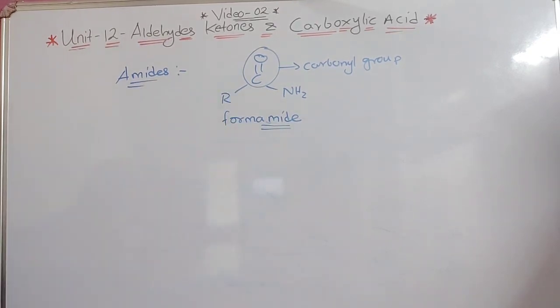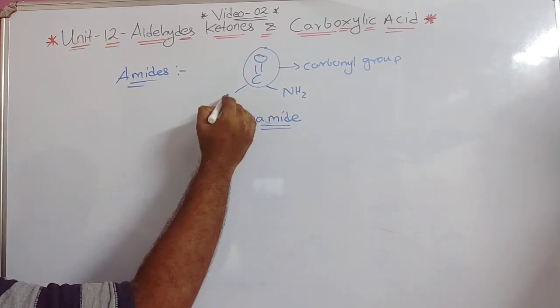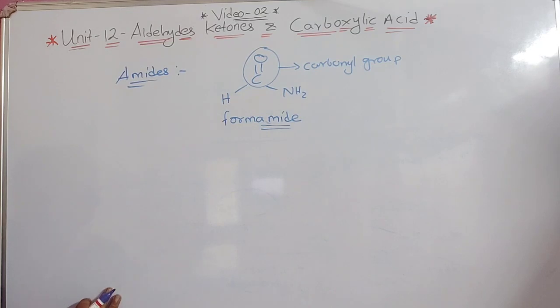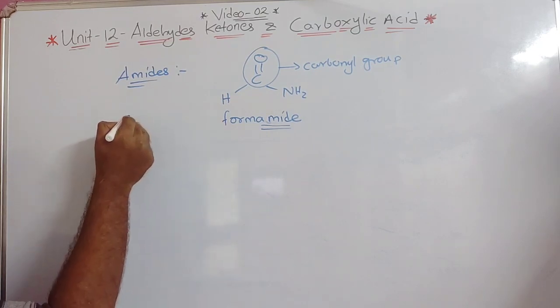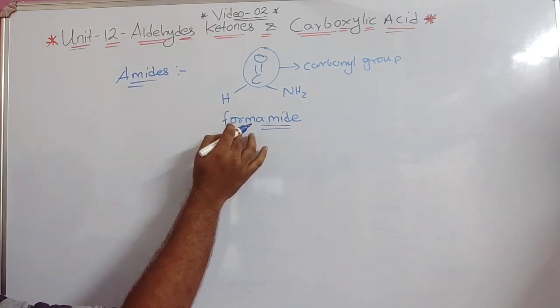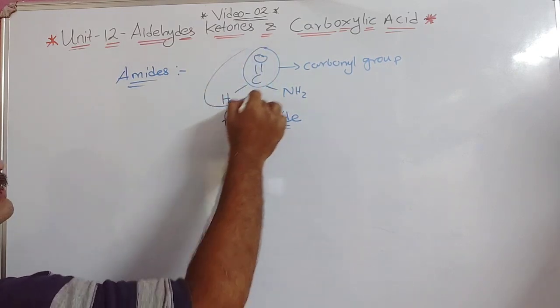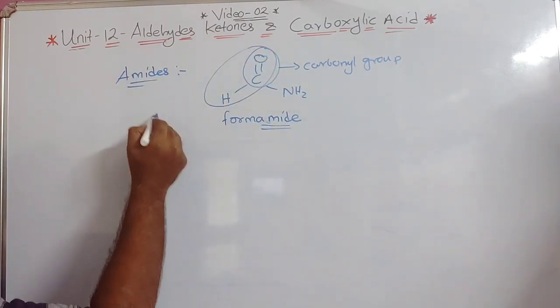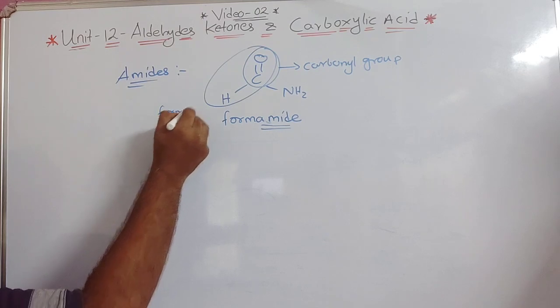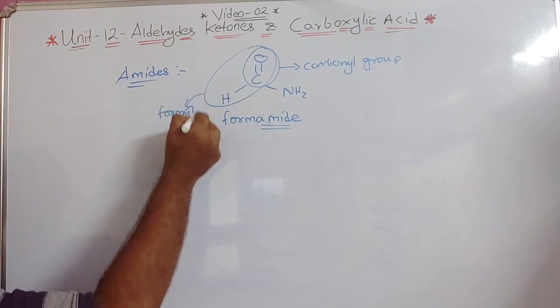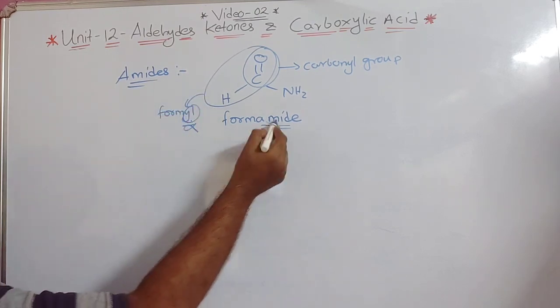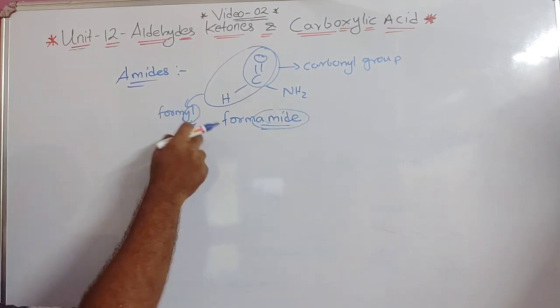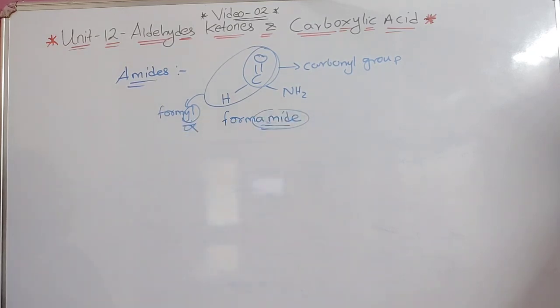Here it should be H, then only it is the formyl group. Now from formyl, YL is removed and amide is added. So in the same way, formamide is the word given.